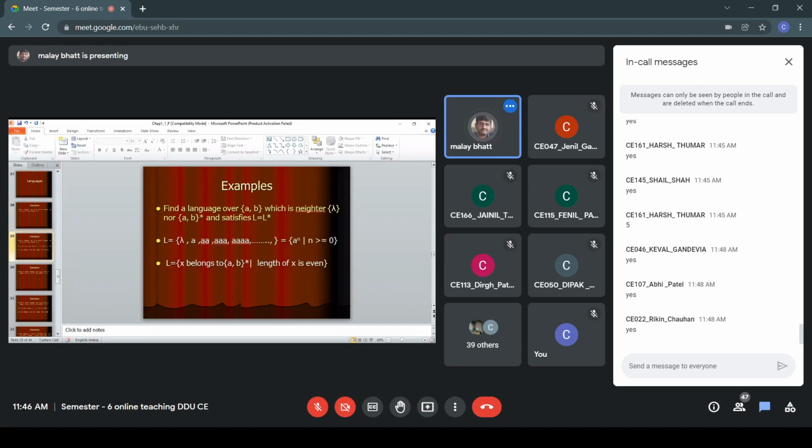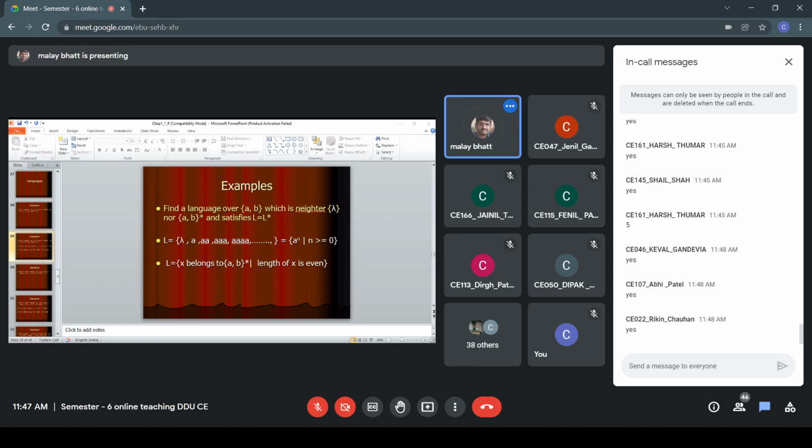We will consider L equal to a language. We have two examples here. The first is L = {a^n | n >= 0}, having elements null, a, aa, aaa, aaaa. This is an infinite language. For this infinite language L, if I find L square, the concatenation of language L with itself, then I am not able to include any new element. This will not generate any extra element in the set. L square is the same as L.